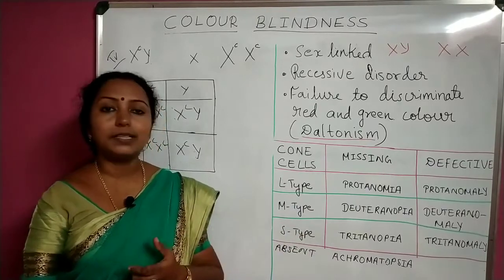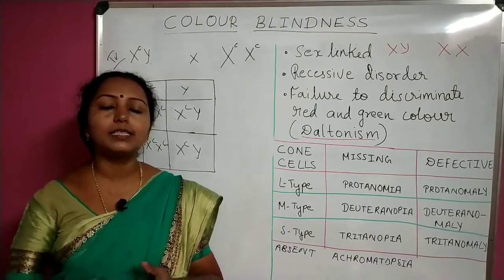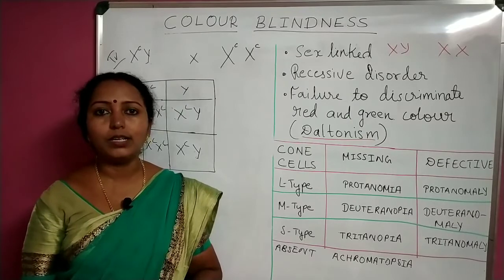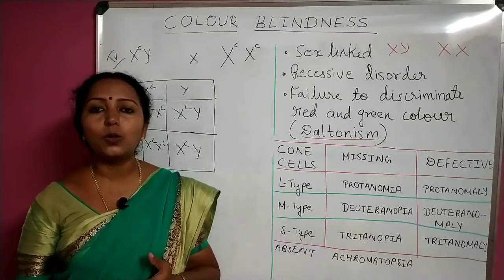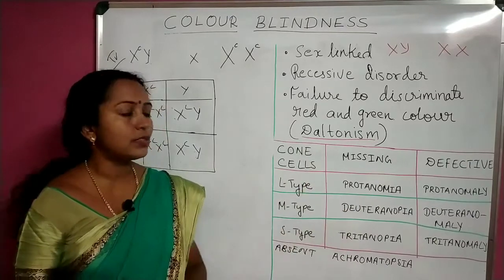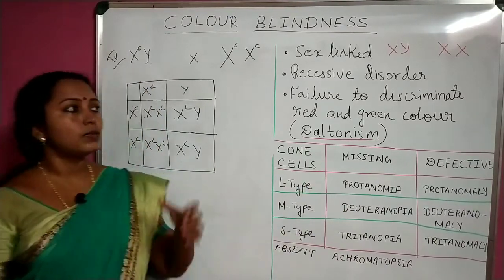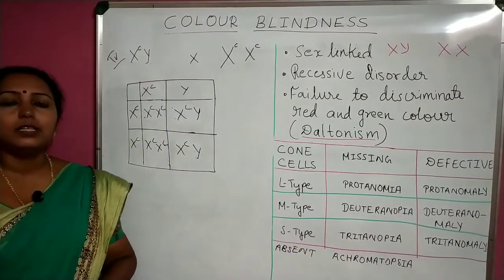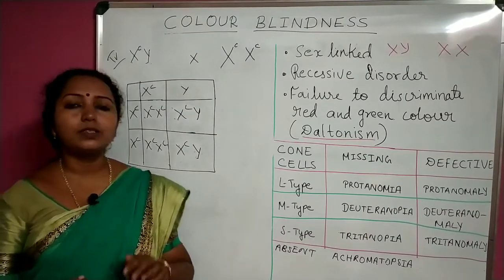But except in the case of blue color vision, that is in the case of chromosome number 7 alone, this is all affecting our cone cells, and we have learned the different diseases associated with it and also the genetic basis of transmission.